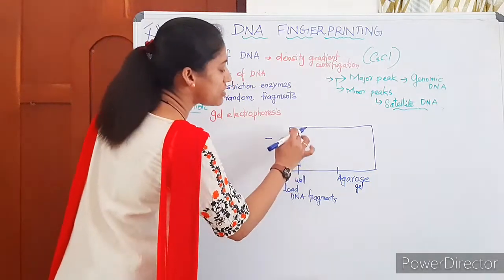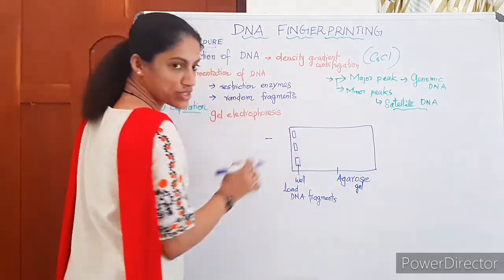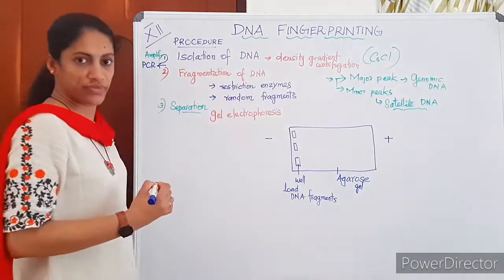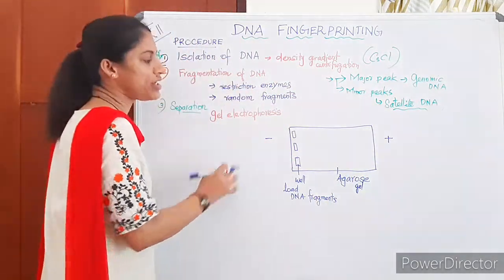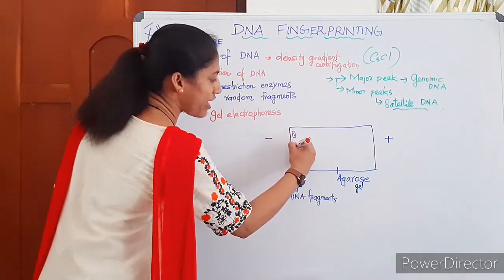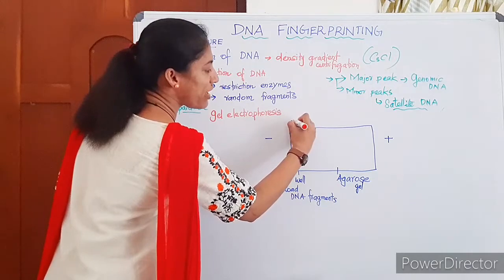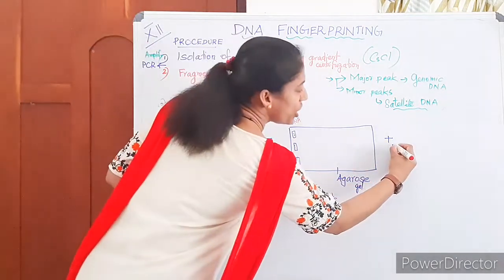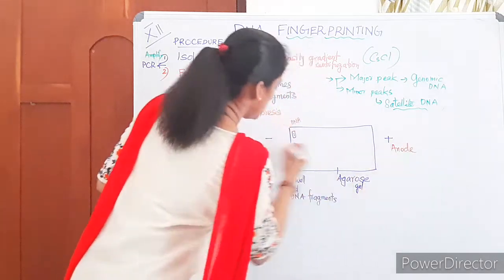In these wells we are loading the DNA fragments. Then when we apply current, under an electric field, the DNAs move. You know the DNA fragments are negatively charged, so they move towards the anode. This is the cathode.